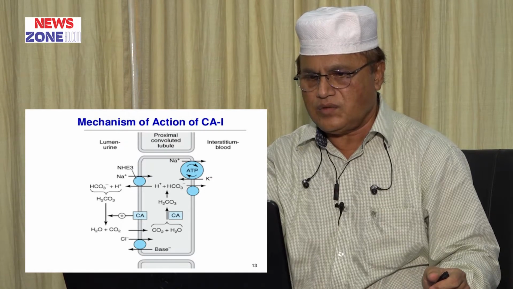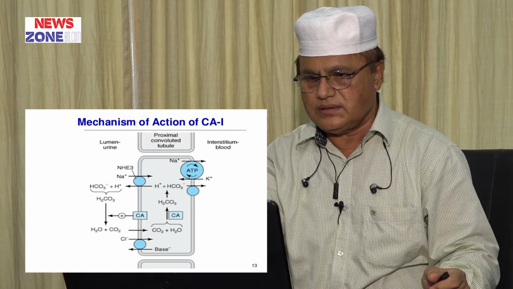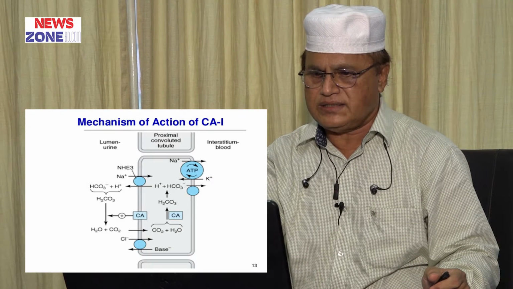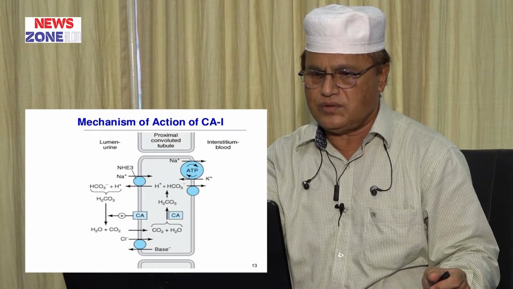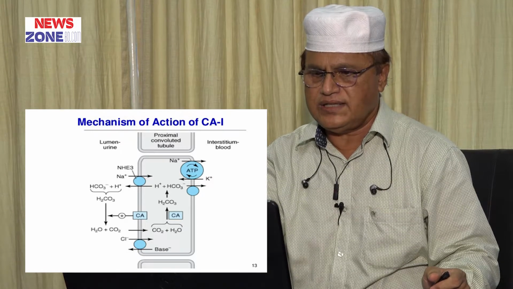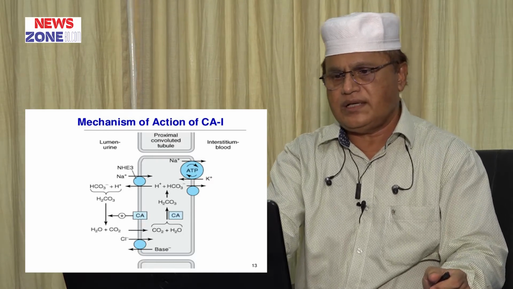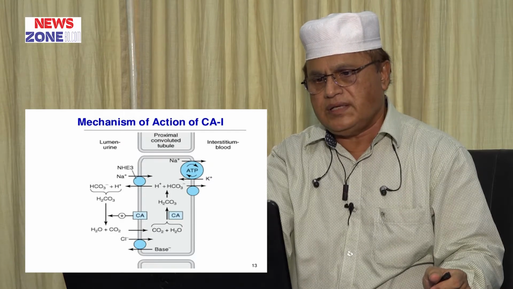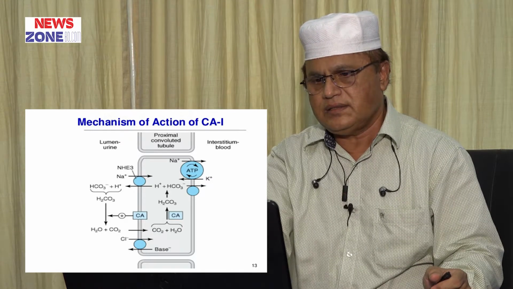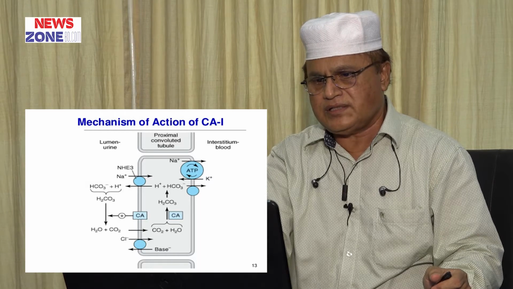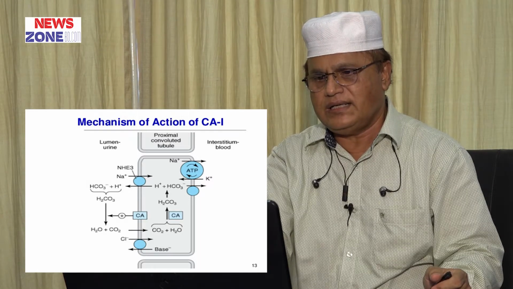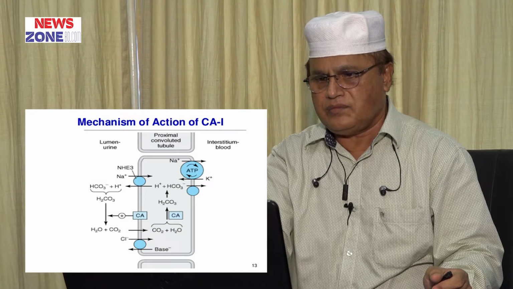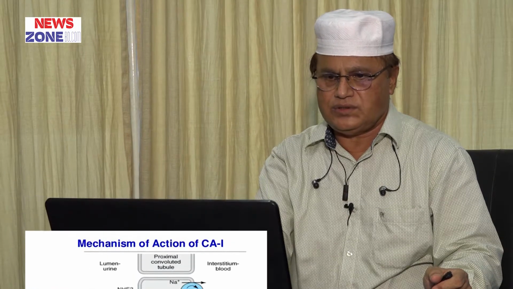In the luminal part, carbonic acid is converted to water and carbon dioxide. If carbonic anhydrase is inhibited, there is no formation of water and carbon dioxide, thereby excess bicarbonate and sodium are excreted in urine. An interesting thing is that when sodium passes through the lumen in the distal tubule and collecting duct, it exchanges with potassium, so some sodium is reabsorbed in exchange with potassium.